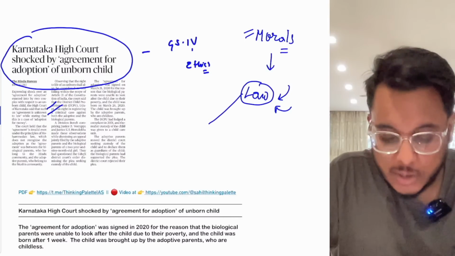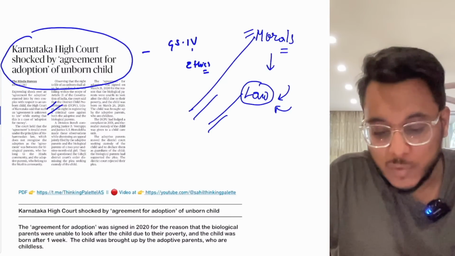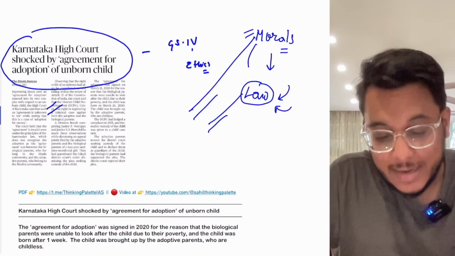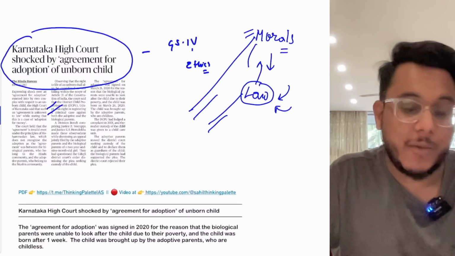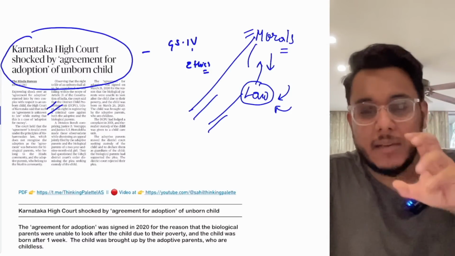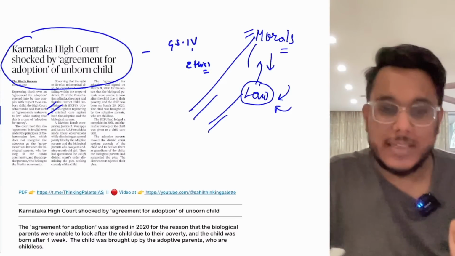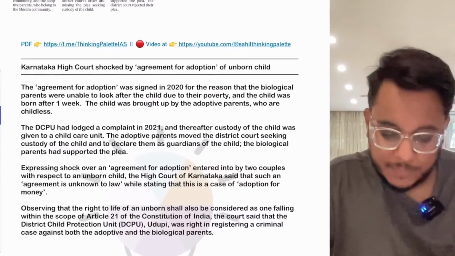Sometimes, guys, the laws and morals might go hand in hand, but sometimes what you think might be moral cannot be allowed by the law. What you think is right, the law might not allow. Now, this is something which has happened in this particular case study, this particular article. We'll see that. So basically, what has happened?